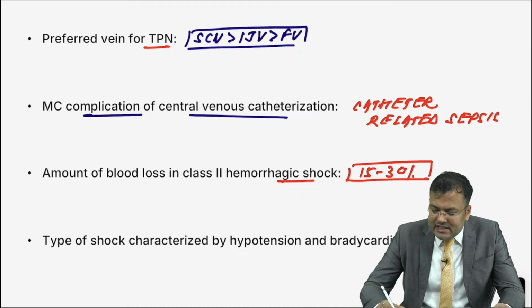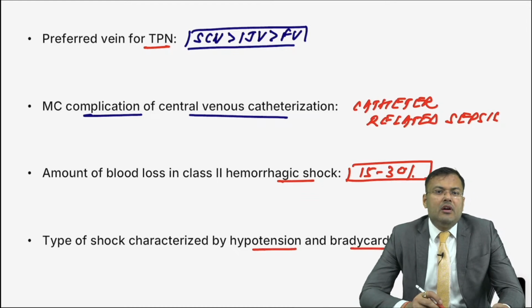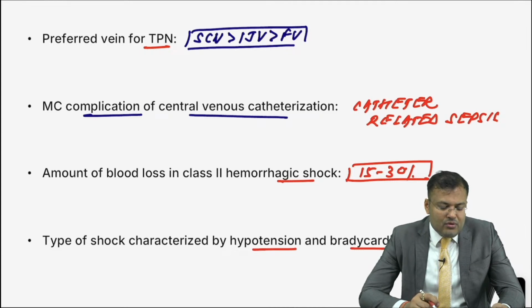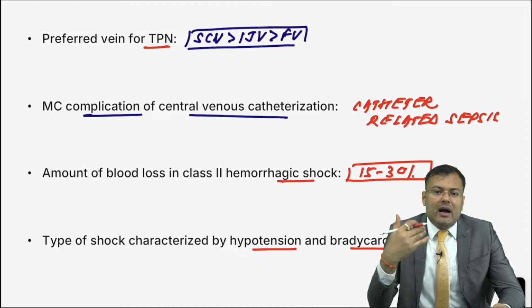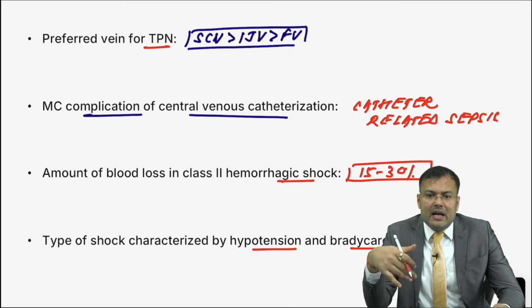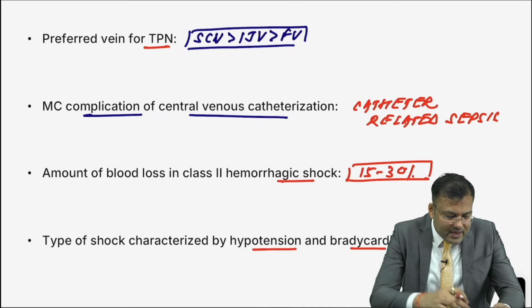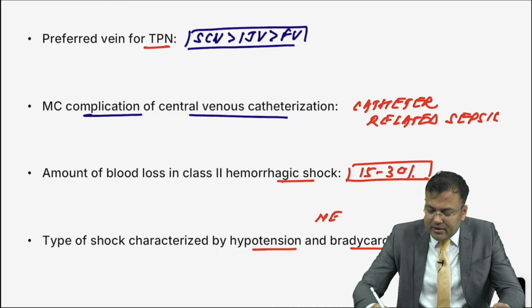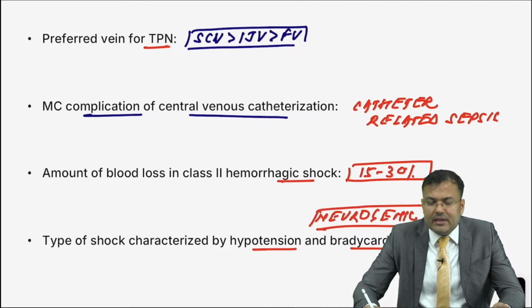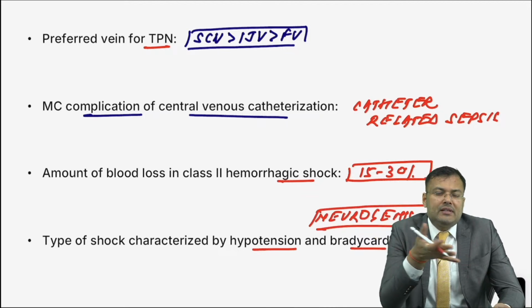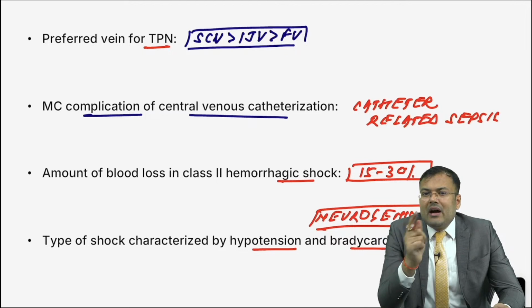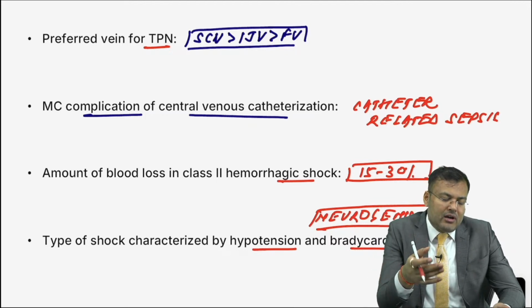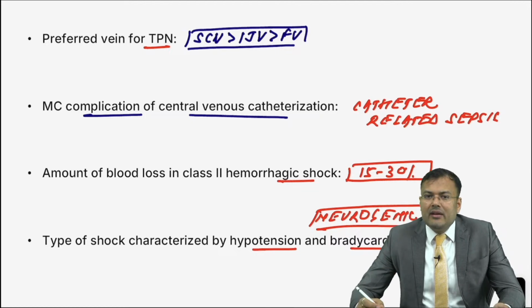Next, type of shock which is characterized by hypotension and bradycardia. No, guys, in hypovolemic there is hypotension and tachycardia. Here it is hypotension and bradycardia. First to reply correctly, Vibha Roy, and second is Kanhu Charan Das. It is neurogenic shock, because of loss of sympathetic tone the pulse rate is low, and peripheries are warm because of venous and arterial vasodilatation.